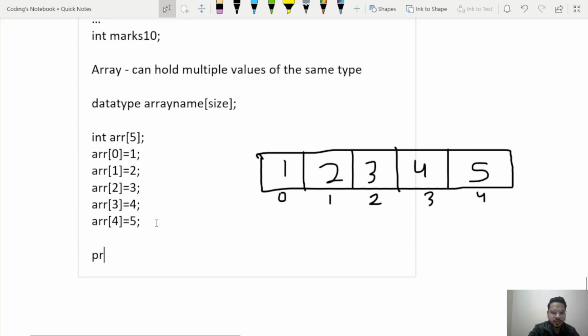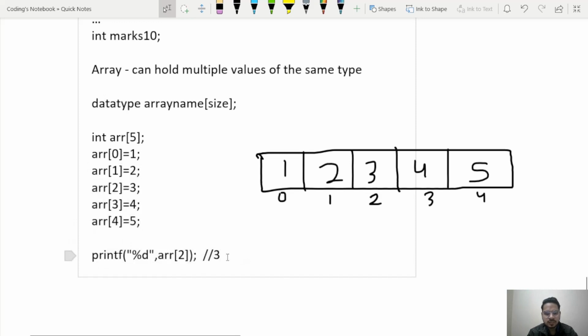To access them we will use the same syntax. Let's say I want to print the third value. Now where is my third value? It is at index 2, so I will print arr[2]. It will give me the third value, so the output will be 3. To access the third value I use index 2. In general, to access the nth element we use the index n minus 1. So that's how we can write, and that's how we can read.